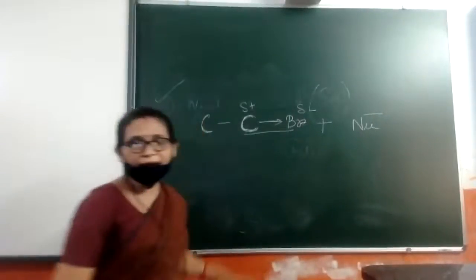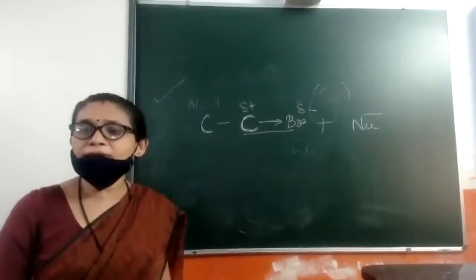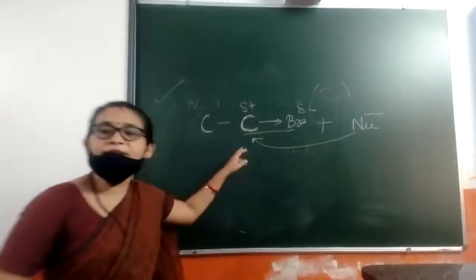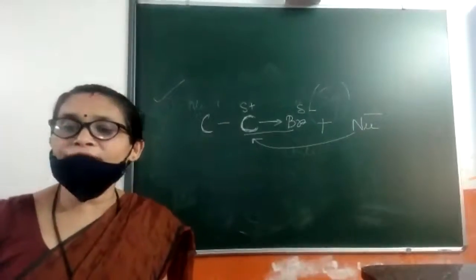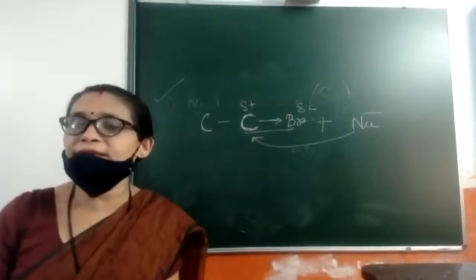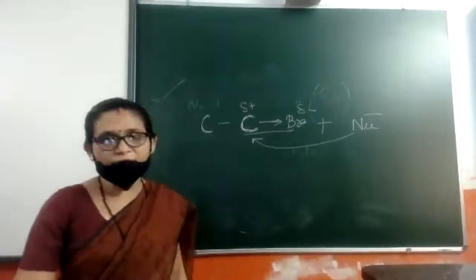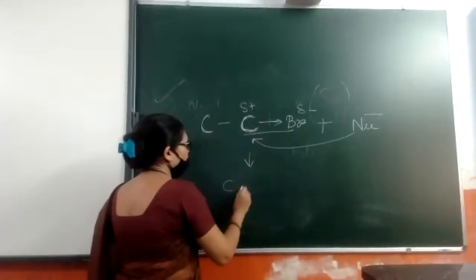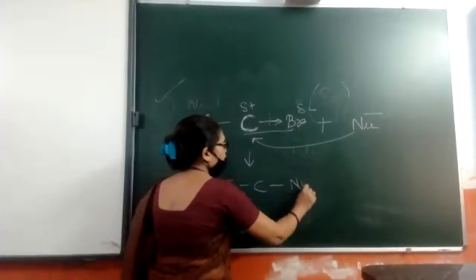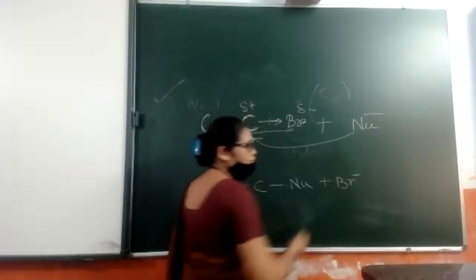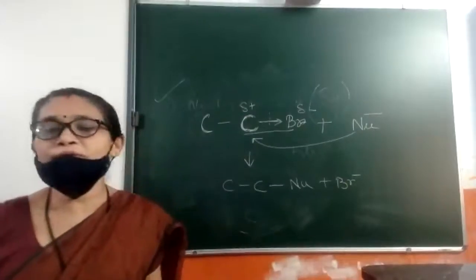Now where will they attack? They will attack on this carbon, which has positive charge. So this carbon we will call the nucleophilic center. This carbon is behaving as a nucleophilic center, and that is the nucleophile. Now the bond will break, and simply you will get this type of compound, and Br minus.